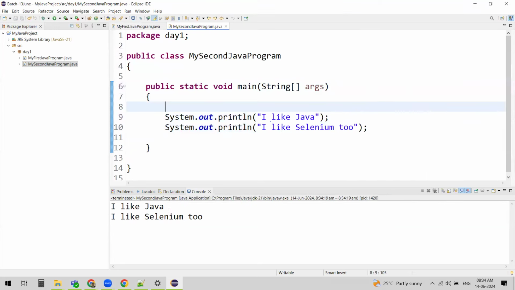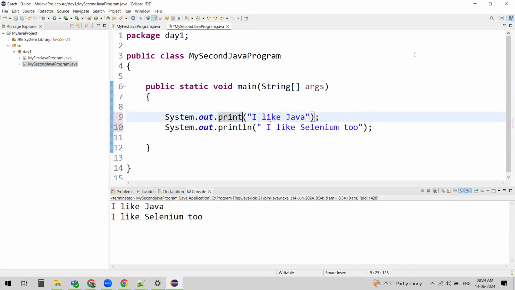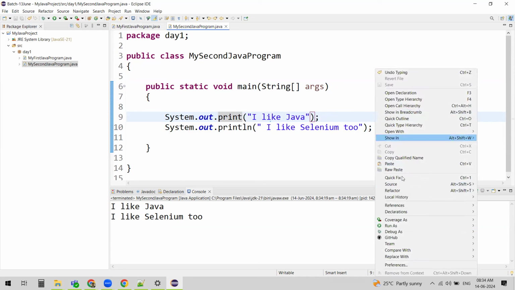So this println you see here, right? Just remove this ln. Ln is to have the new line. So just run it now. You will see the difference.